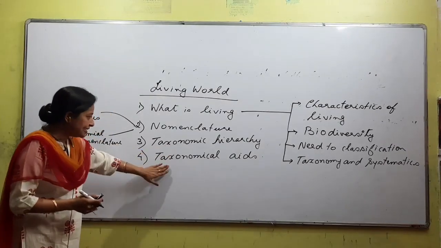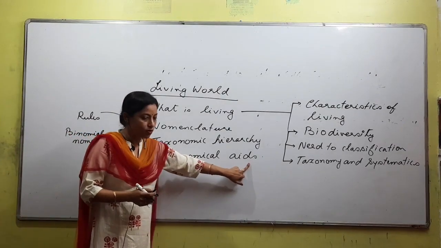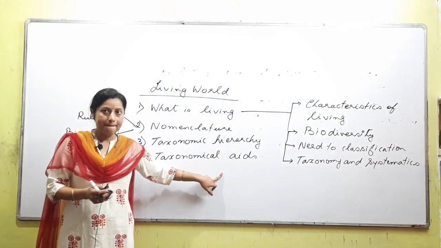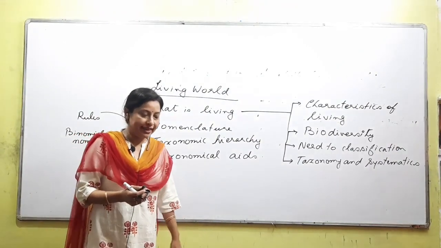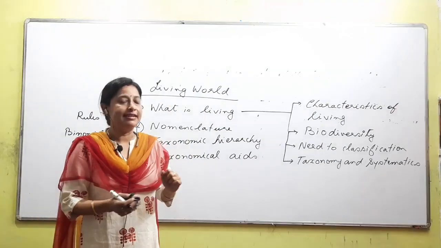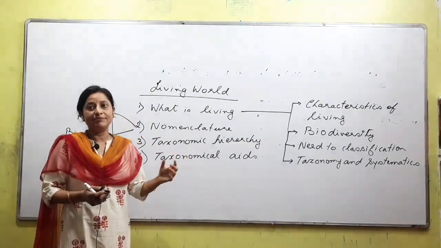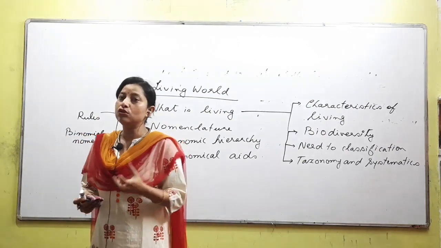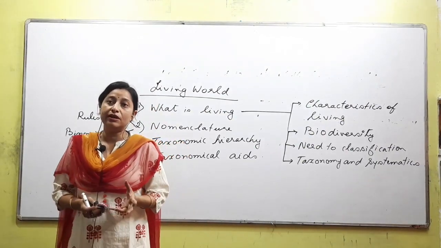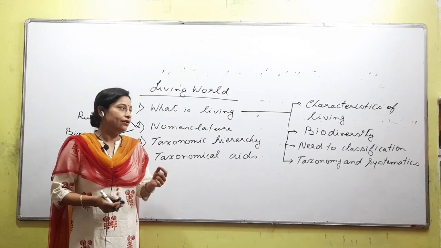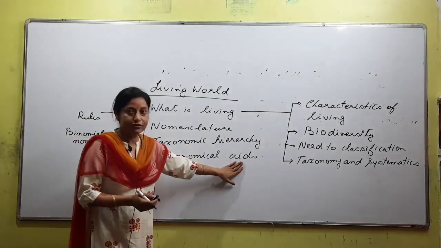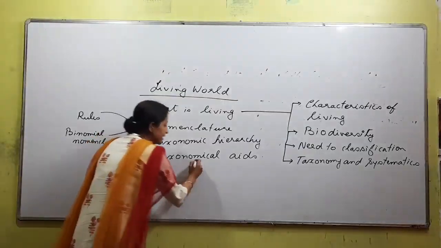Okay, next is taxonomical aids. What do we understand by the word aid? Aid means help, obviously. If we have to study an organism properly, or discover one, and you want to know the information about that particular organism, for that we can take the help of some things. So under aids, what will we study?